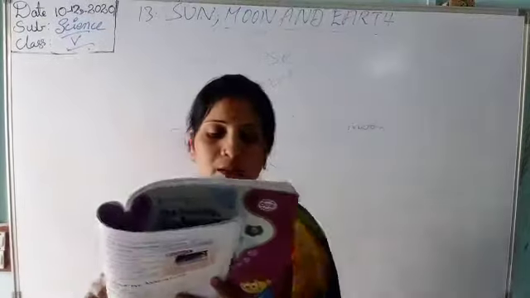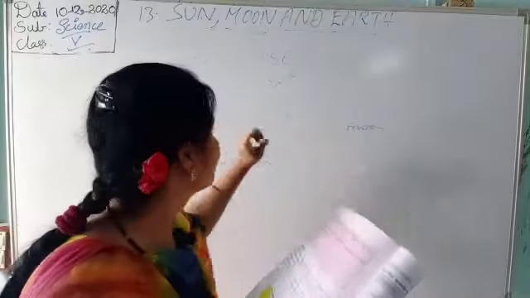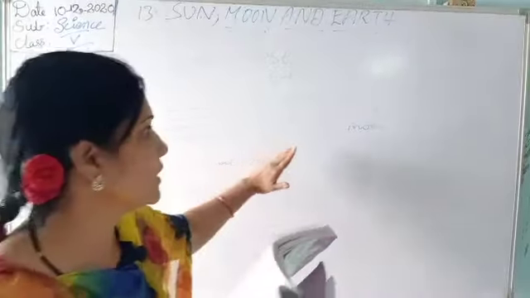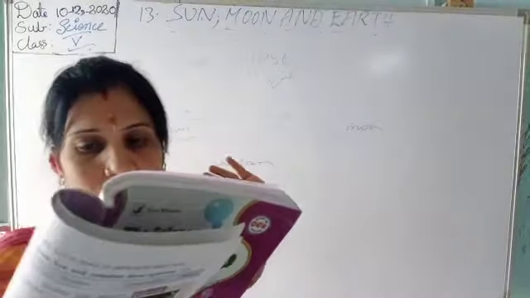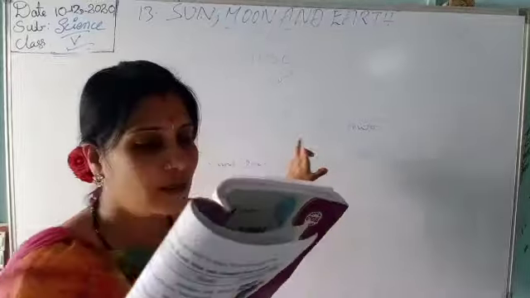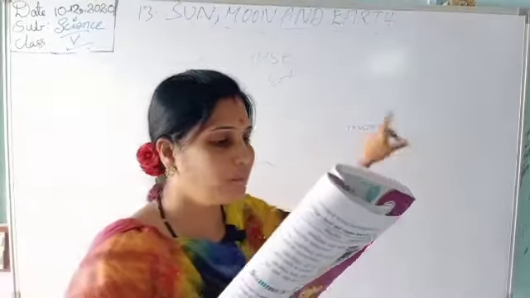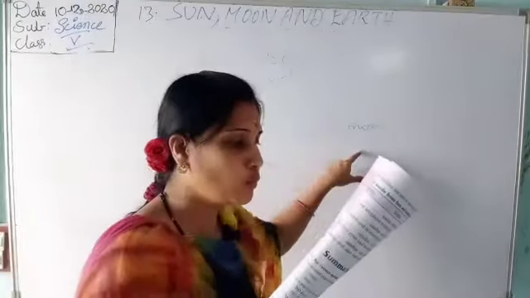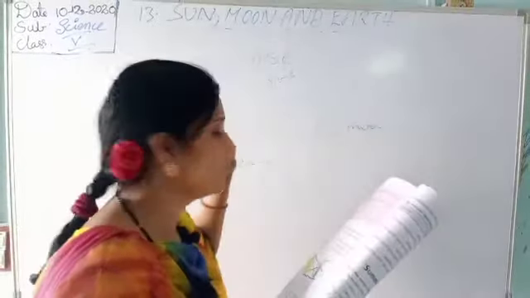When the earth comes in between the sun and the moon, a lunar eclipse occurs. Why does this occur? Between the sun and the moon, again here also the lunar eclipse occurs. When the earth revolves around the sun, sometimes the earth comes in between the sun and the moon. The shadow of the earth casts on the moon. This is called a lunar eclipse.